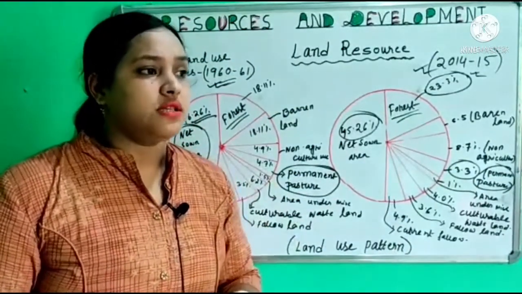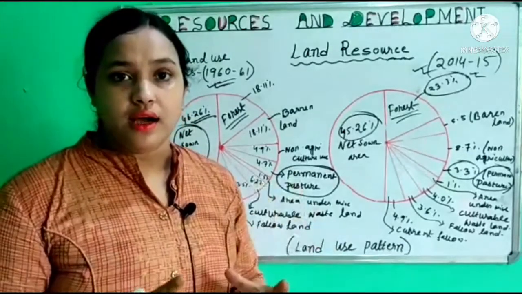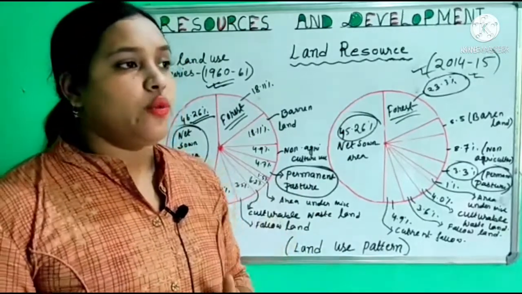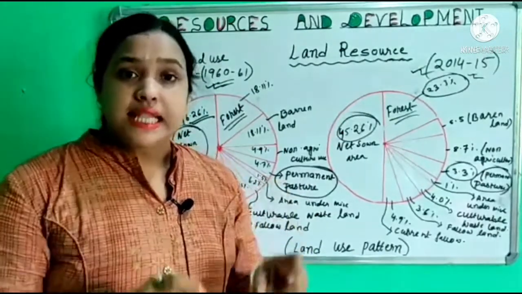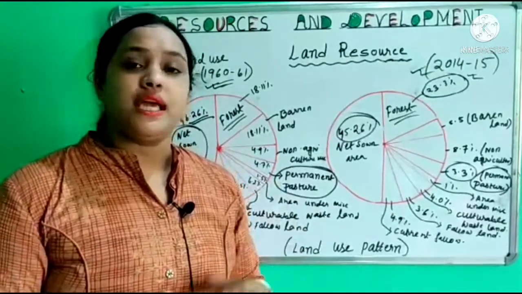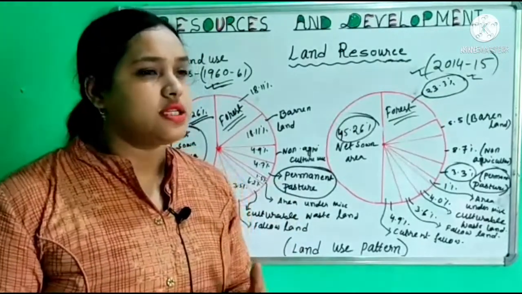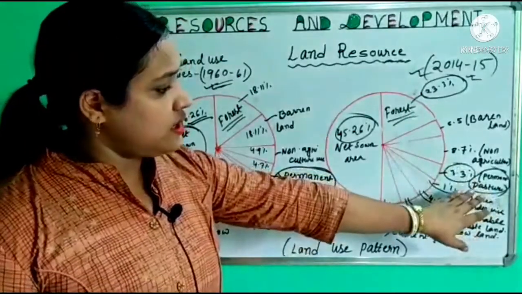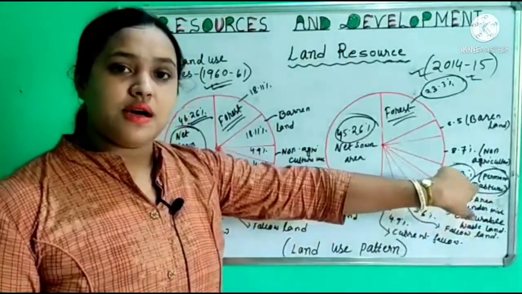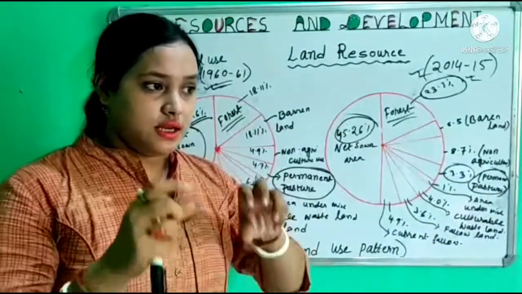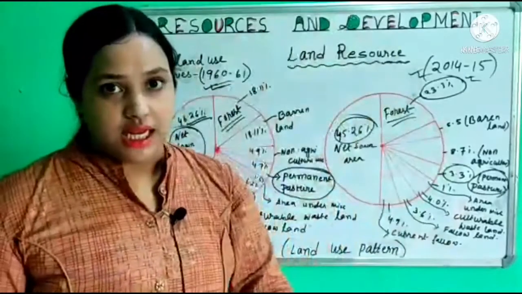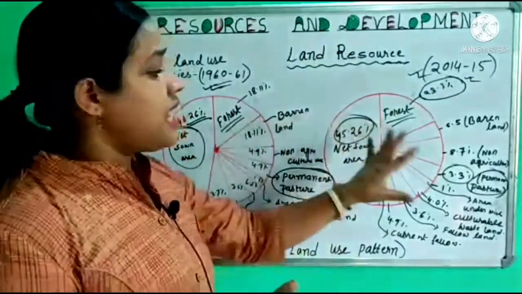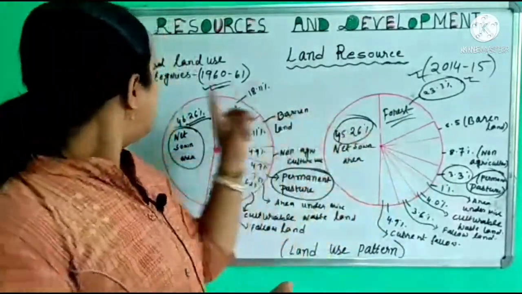Permanent pasture means natural grassland area which is unplowed for many years, or a long period, and this land type is used by domesticated livestock such as cattle and sheep. So when this permanent pasture land is low, it means there is pressure of the livestock population on agricultural land.